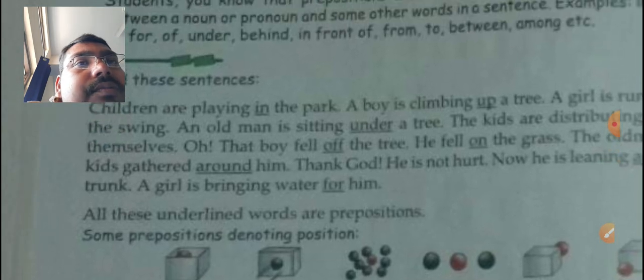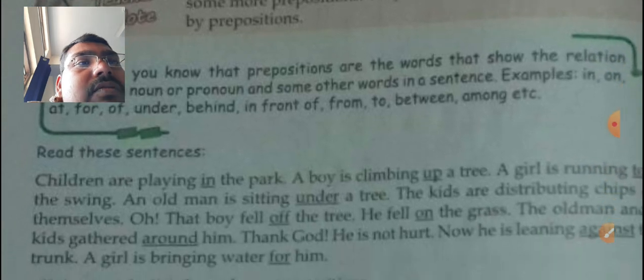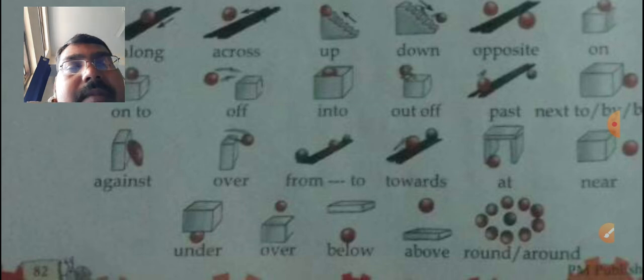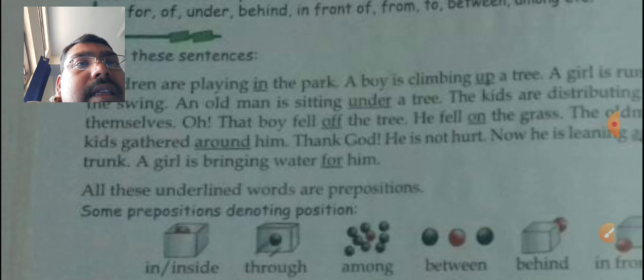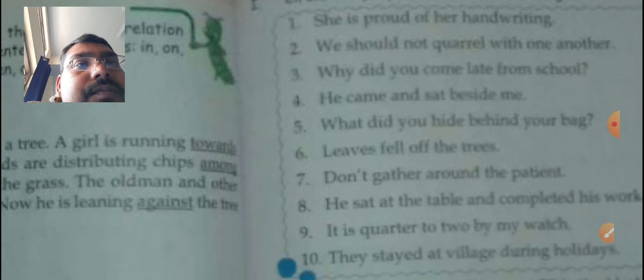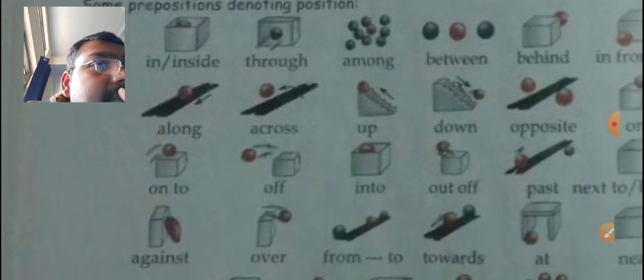Now the next thing is this, that these prepositions also tell you about the relation of a noun and pronoun. What is their relation to that, how they are related to each other, that is also told by a preposition. I hope it is now clear to you. So now these in, on, at, upon, along, across, into, these are the prepositions, and we need to learn